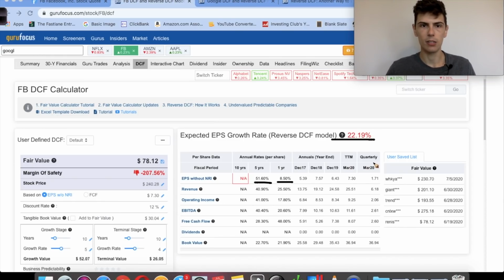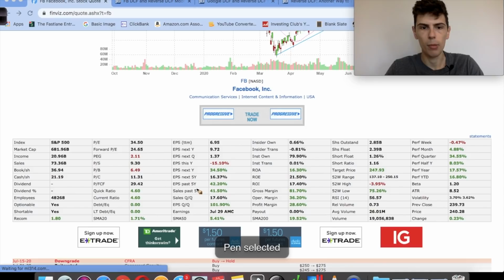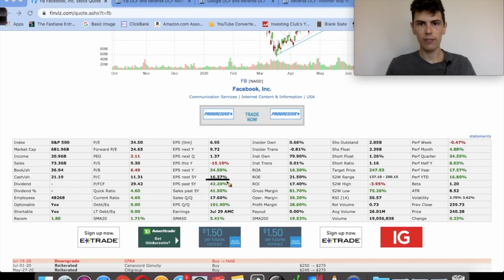And Facebook, I think, is probably the most undervalued FAANG stock out of the group because 22% isn't impossible to achieve for them. I think Facebook has a pretty good chance at growing at 20% over the next 5 to 10 years. Just for some context, going back to Facebook, the estimates over the next 5 years are Facebook grows at around 16%. So even though I think Facebook is the most realistically priced out of all of the FAANG stocks, the price still seems a little high right now at over $240. Now, if we saw that price fall a bit to around $220 or lower, it's at that point where I think Facebook starts to get fairly valued. And there's where I would feel comfortable buying and holding Facebook for the long term.